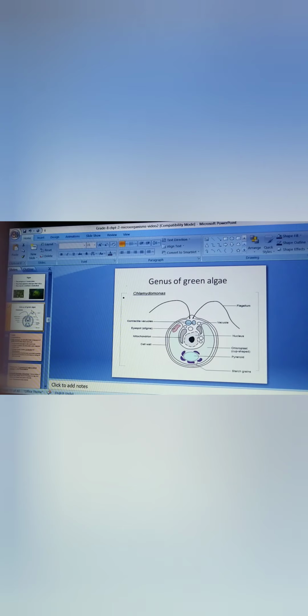So now you have to draw this diagram in your notebook. It is extremely important. Very neatly along with the labeling. I hope you are drawing.